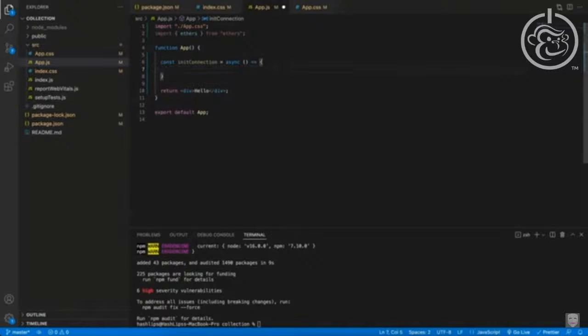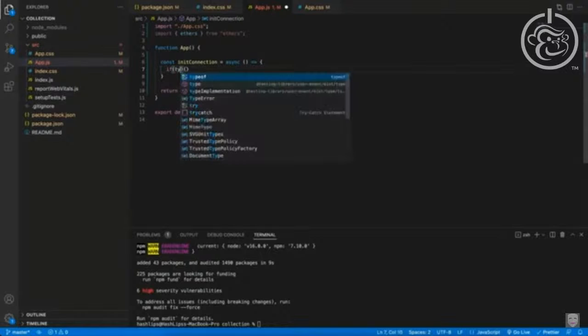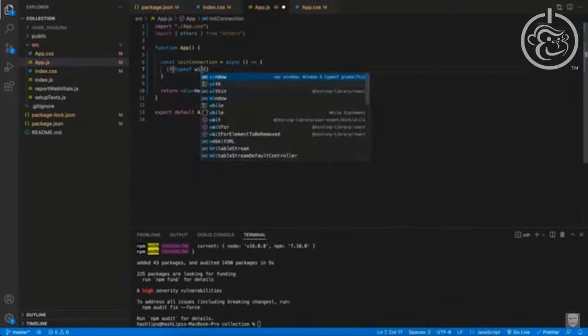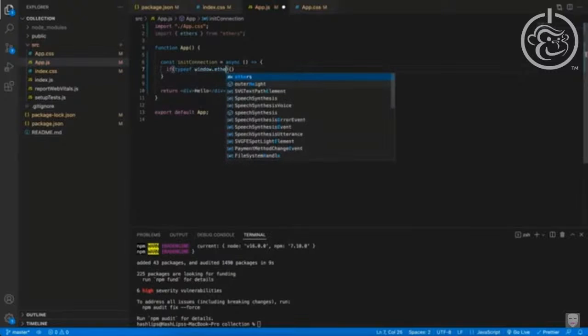For the checks, we first need to check if the Ethereum Metamask wallet is actually on the browser. And how do we know if Metamask is actually on our extensions? Well, if you have Metamask, there will be a window.ethereum object in the browser itself. So we can actually check if that object is there. So first thing is we'll write an if statement, and only if this if statement is correct, we'll execute the block. So the if statement would say, if the type of, now we can actually query the window.ethereum.